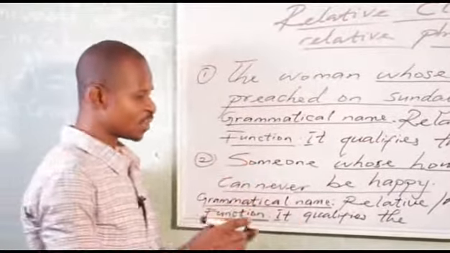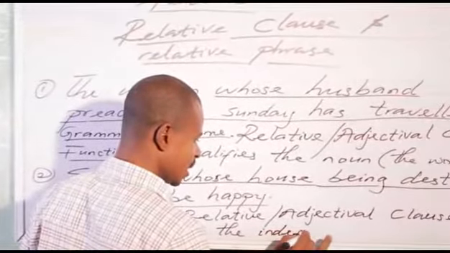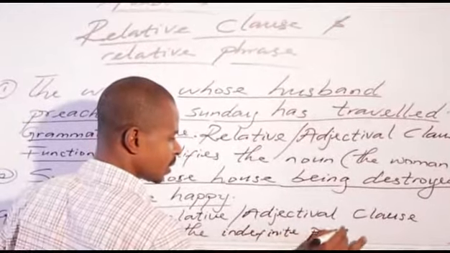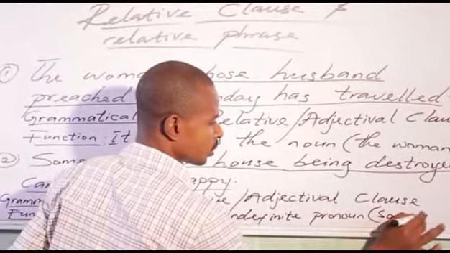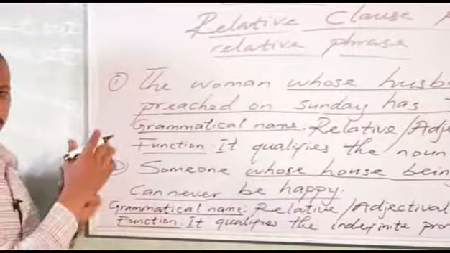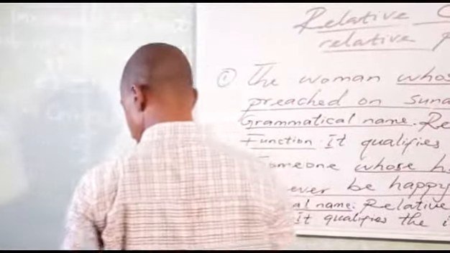This someone is an indefinite pronoun. It qualifies the indefinite pronoun someone. Good. I think it's very clear. Now, let me give you more examples.